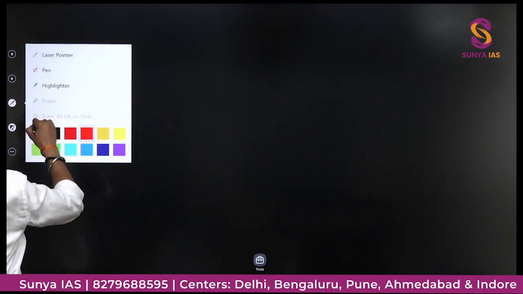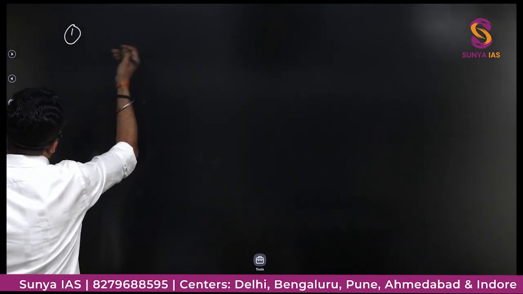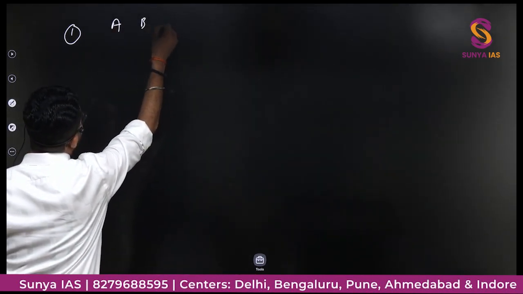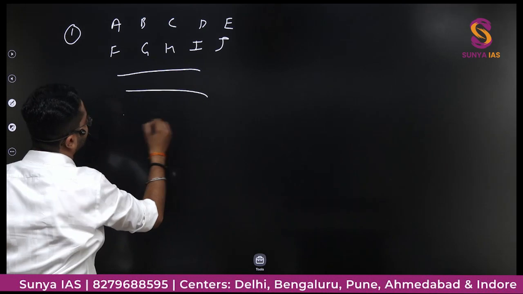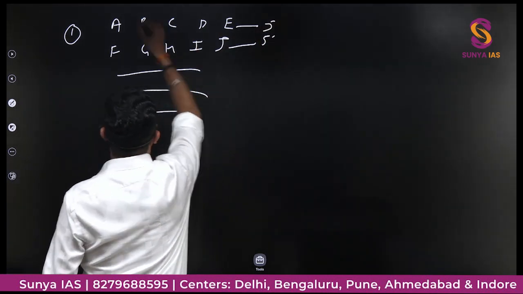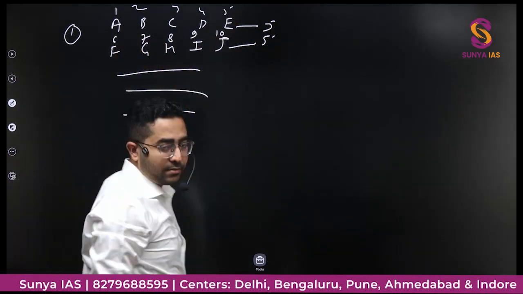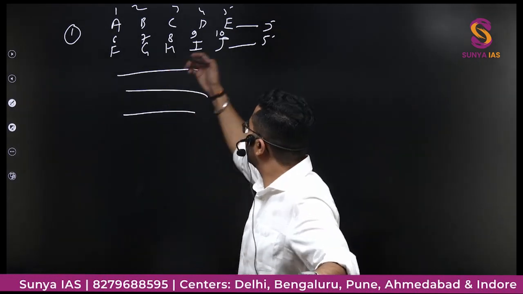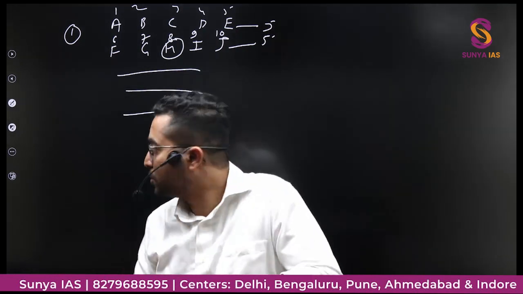Some tricks you should remember while solving series questions. First, I have always told you that in any series alphabet question or in any CSAT paper, before the examination begins, you write this A B C D E F G H I J like this, in terms of 5, because this is 1 2 3 4 5 6 7 8 9 10, so it makes your counting of letters easy. Because if you get, let's say, H, you can just say 5 6 7 8, you will get the number of H. This will help you in the questions of coding and series both.